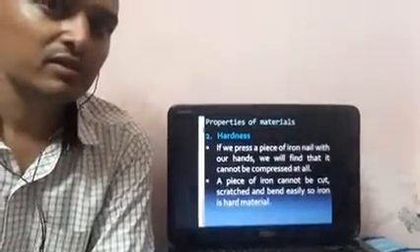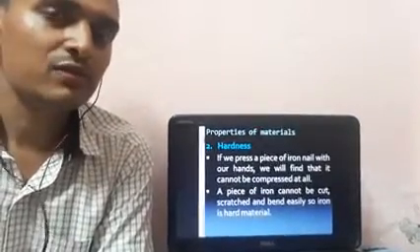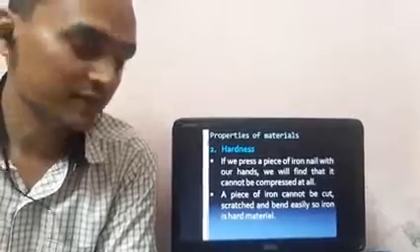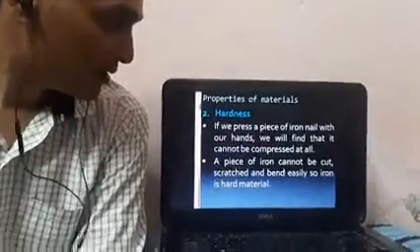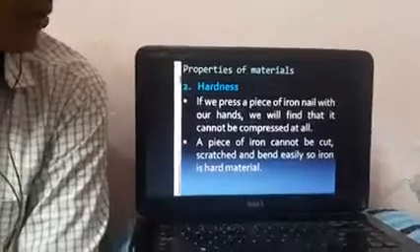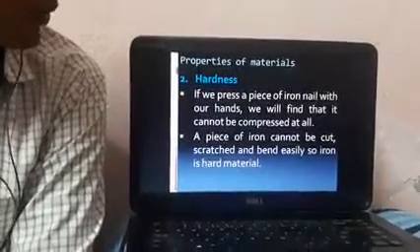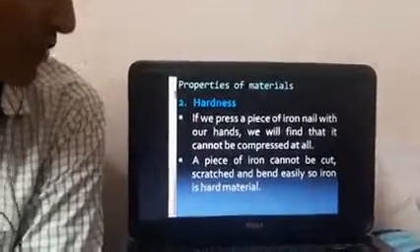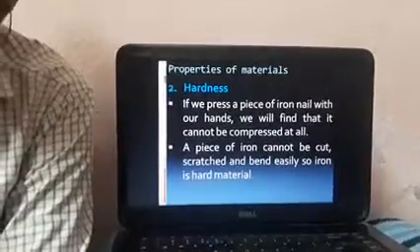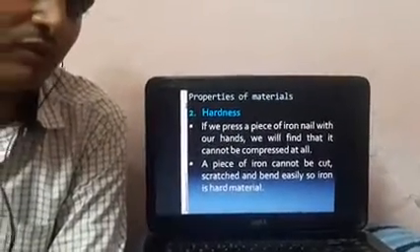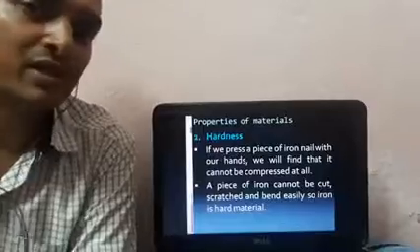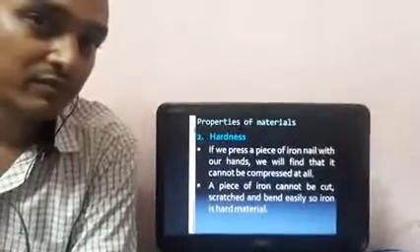And I think all of you have listened to this word hardness. What is hardness? If we press a piece of iron nail with our hands, we will find that it cannot be compressed at all. If you want to press it, you cannot press it. Why?